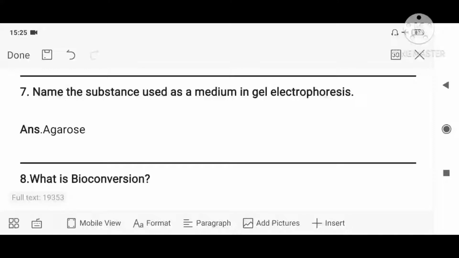Next question is, what is bioconversion? See, bioconversion is equivalent to bioreactor. Converting some raw materials into particular products and thereafter separating it out, downstreaming it out, that process we call bioconversion.